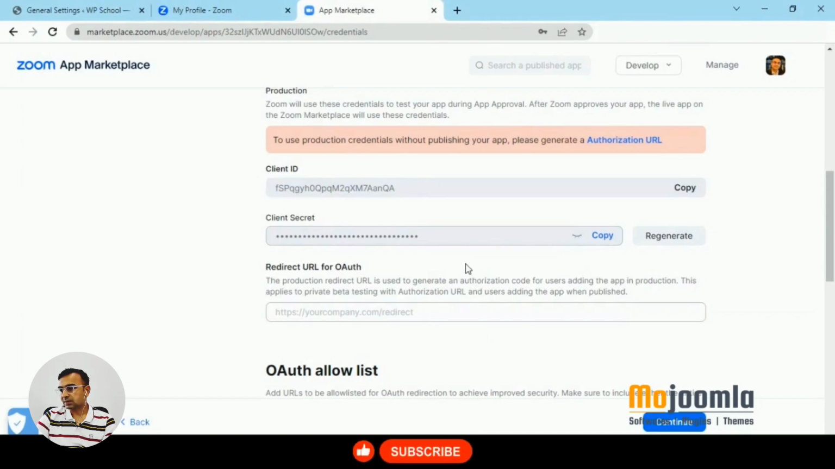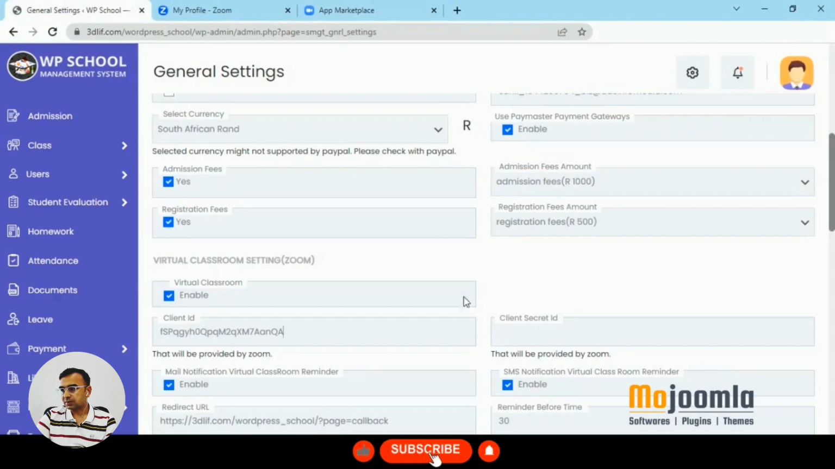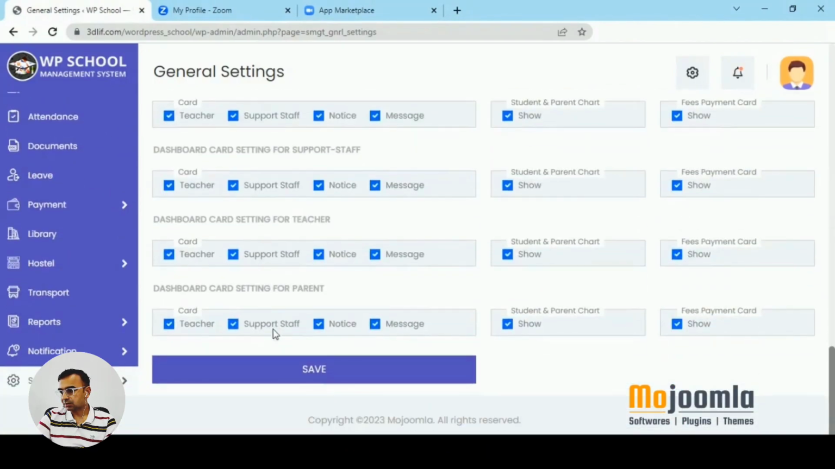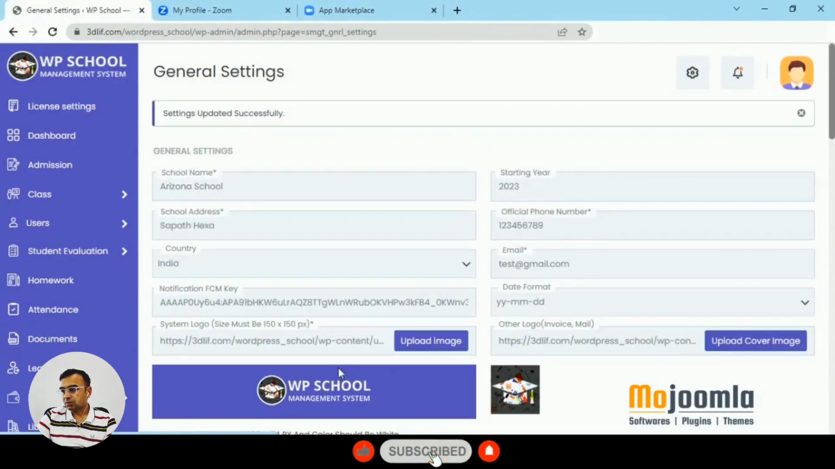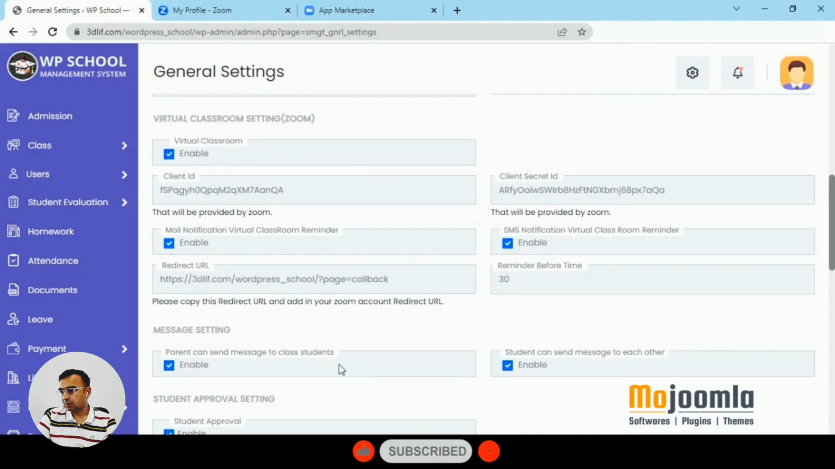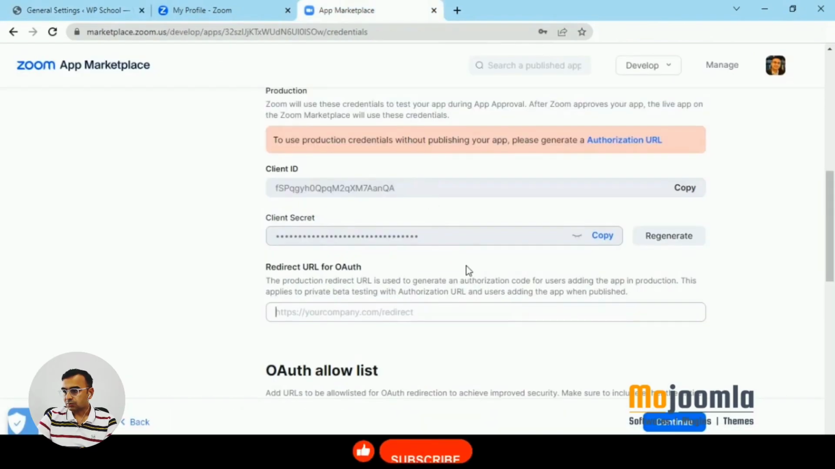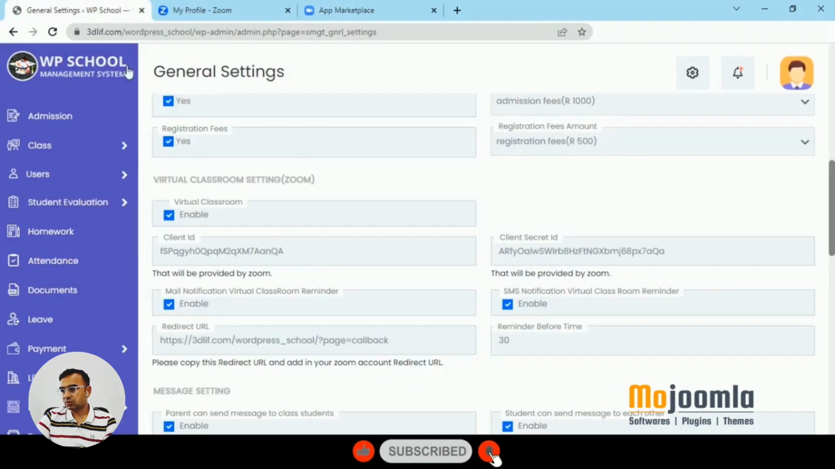So here's the client ID and the client secret. Let's go to WordPress school settings and copy the client ID. Now let's copy the client secret. These are the production client ID and secret, which you can copy and paste over here. You will also have the redirect URL that needs to be added, which I'll show you in a minute. That's the redirect URL that we need to configure as well.